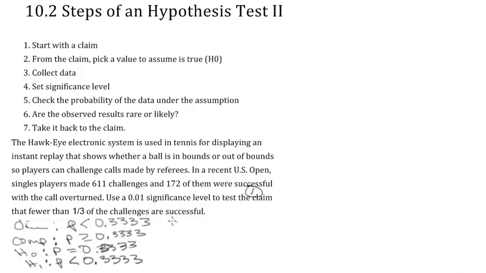So our data that we collected, so I'm up to step 3 here. This was step 2. Step 3 here is the data: the number of successes were 172 out of the number of challenges, 611. And let's see, oh, and our significance level? Quite a small significance level. Not entirely sure why on that. I got this out of a textbook. So that's our significance level, and that's step 4.